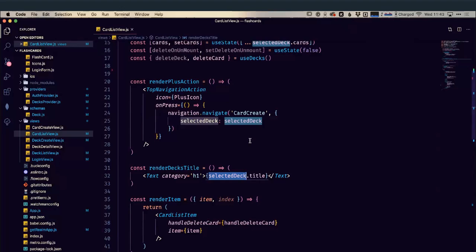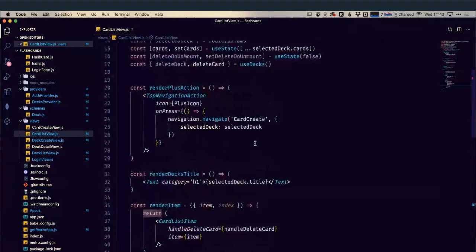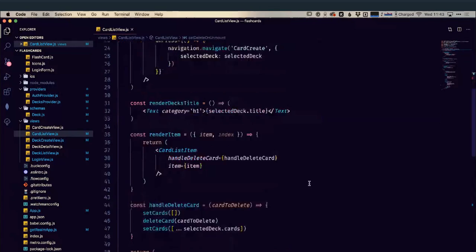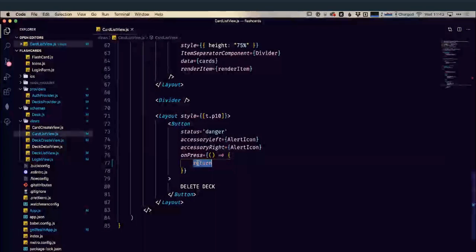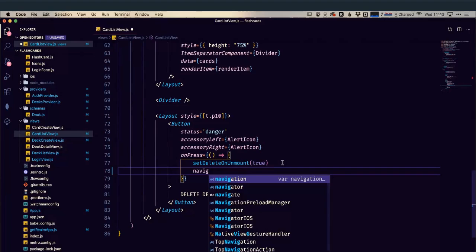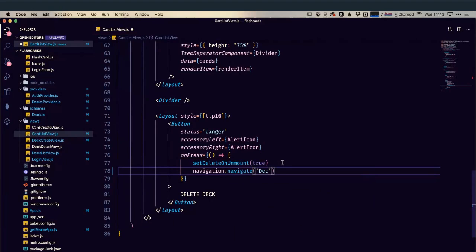So instead, within our delete function, instead of immediately deleting it, we're going to set this delete on unmount. I have a parameter delete on unmount, which is currently set to false. Whenever we press our delete function, we're going to set this delete on unmount to true, and then we're going to navigate away from this current deck. So we're going to do navigate, and let's go back to our deck list. So we're telling it it's not actually going to delete yet. It's just going to mark it as it should be deleted once we're finished using it, and it's going to navigate away to our deck list.